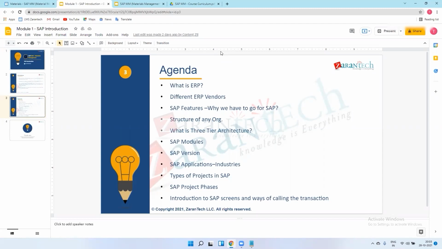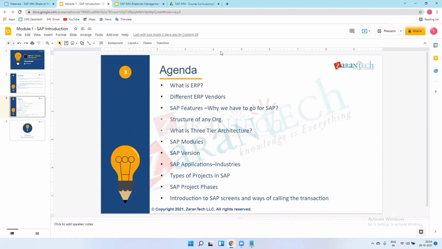Brownfield implementation means, suppose there is a vendor XYZ. XYZ is using SAP, but they are using only one module. They are not using FI or HR or other modules. So they are asking to implement FI, HR, and SD, PP modules in their system.